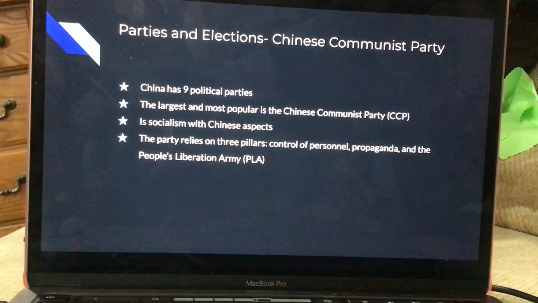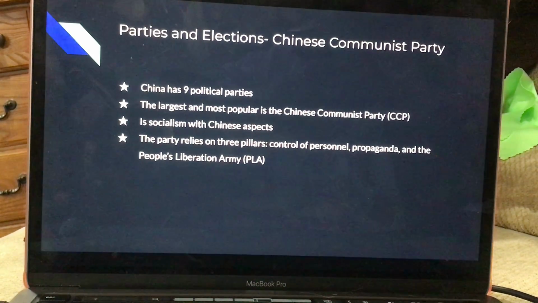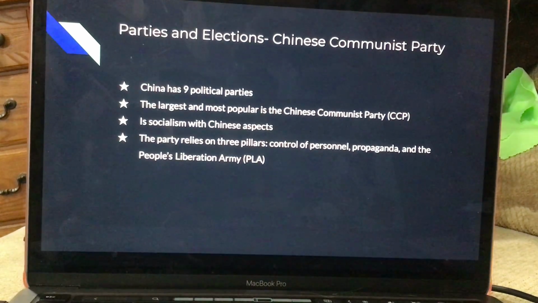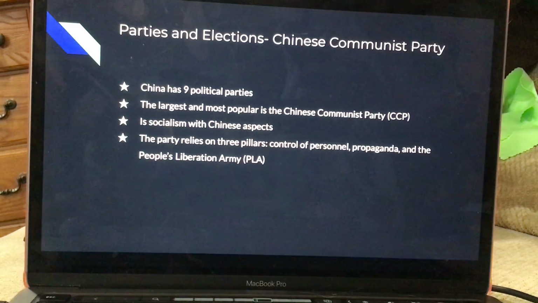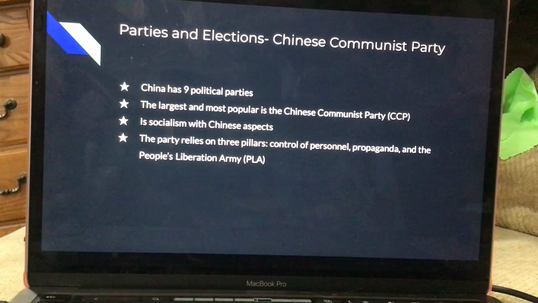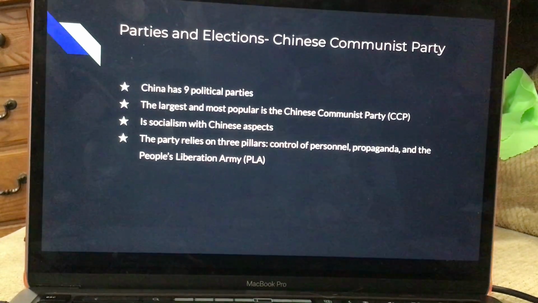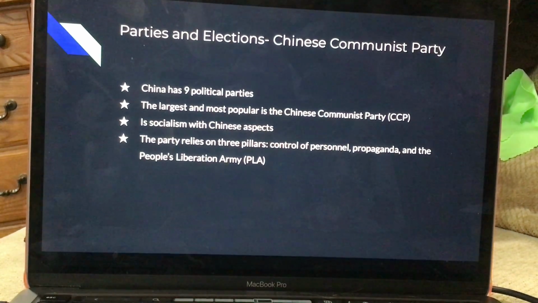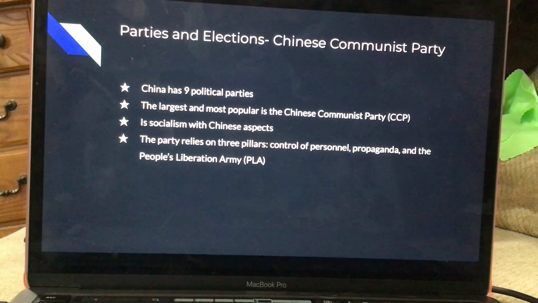There are 9 different political parties in China, the largest and most popular of which is the Chinese Communist Party, also known as the CCP. Experts would describe it to be socialism with Chinese aspects. It was first founded in 1921 by Chen Duxiu and Li Dazhao and has over 96 million members and over 2,200 chairs in Congress. The party relies heavily on Chinese nationalism and socialist patriotism.